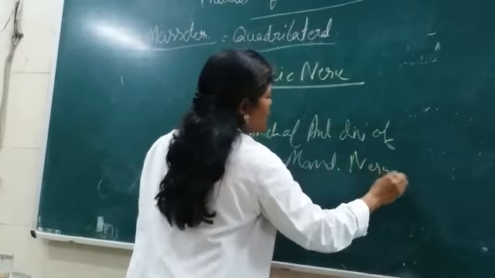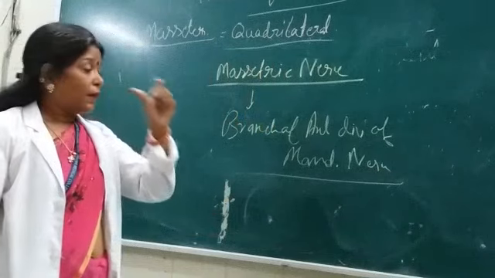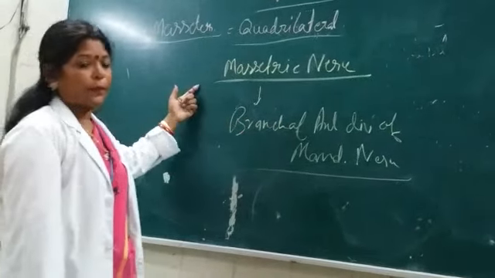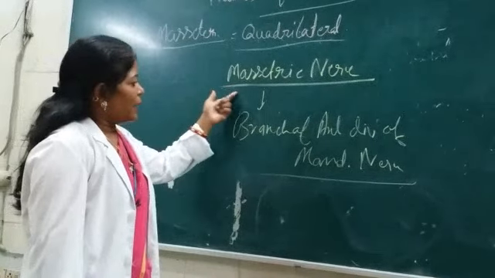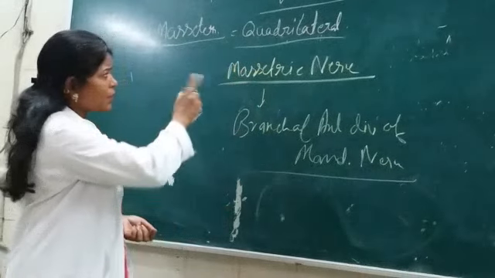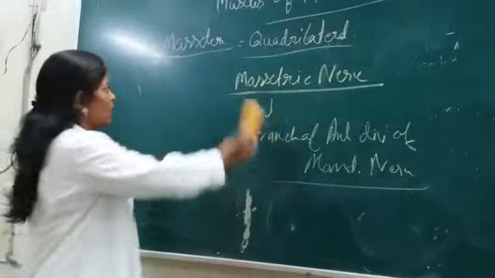That means the masseteric nerve originates from the anterior division, just like the deep temporal nerve. From the anterior division of the mandibular nerve, it supplies the masseter muscle. This muscle is quadrilateral in shape and is very helpful for the forceful crushing of food.